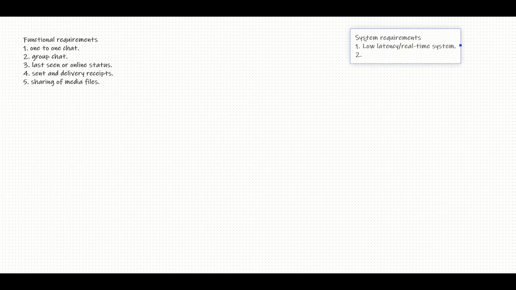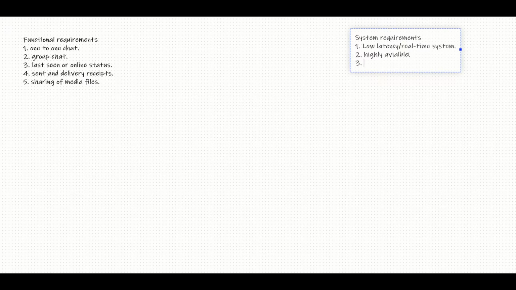Then second, the system should be highly available. When we see the CAP theorem, we can either go for consistency or availability. In this case we are not dealing with something like a banking system where transactions are happening, but we really want the system to be highly available, so we will prefer availability over consistency.